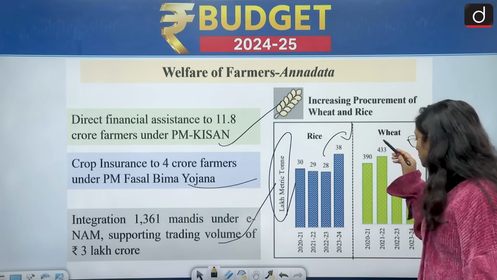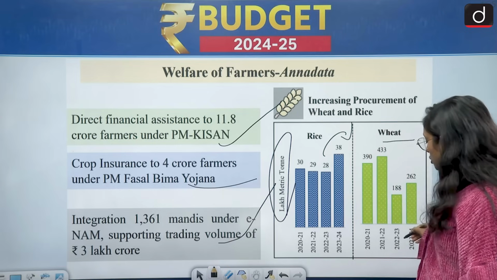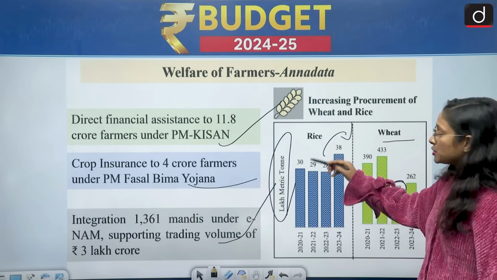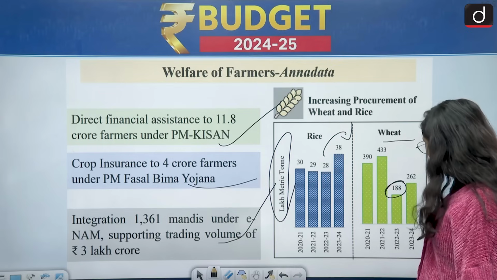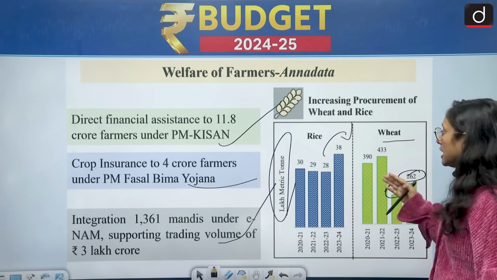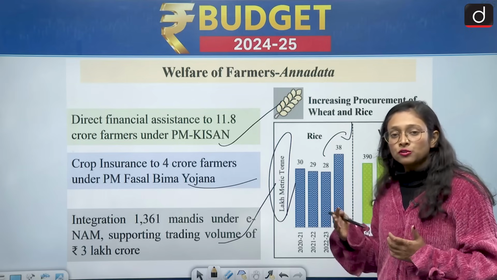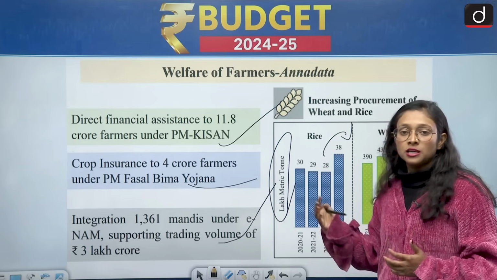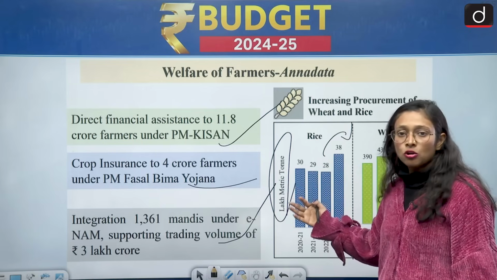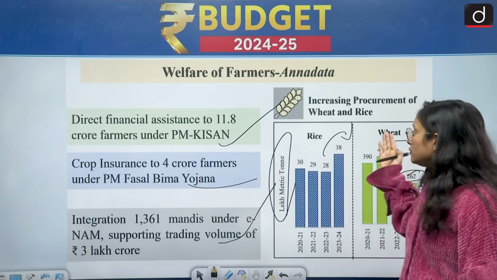Then coming to the wheat sector, in 2022-23 it was 188 lakh metric ton, but in 2023-24 it is 262 lakh metric ton. And wheat and rice are staple food of India, and we also export wheat and rice to other countries. So this is a positive sign not only for the country, but also for the world economy, because India produces a lot of rice and wheat.